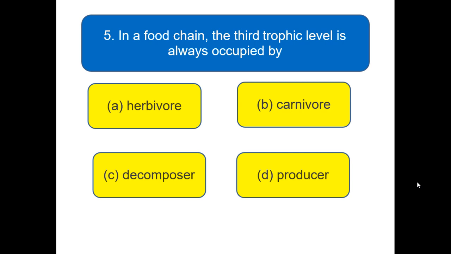Which will occupy the third trophic level? Choose the right answer and write it on your page. Here we go for the next question.